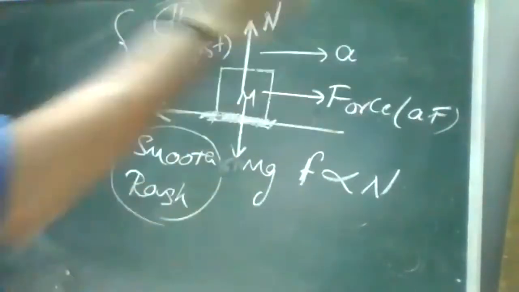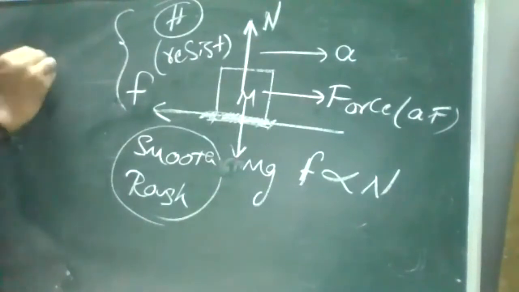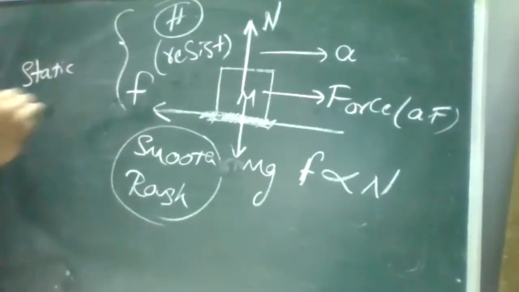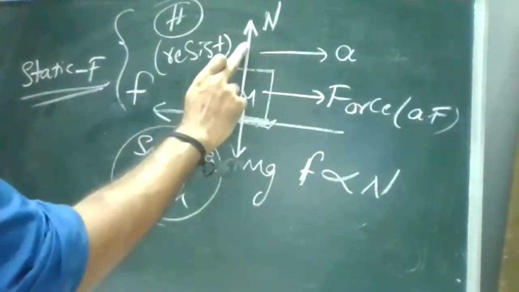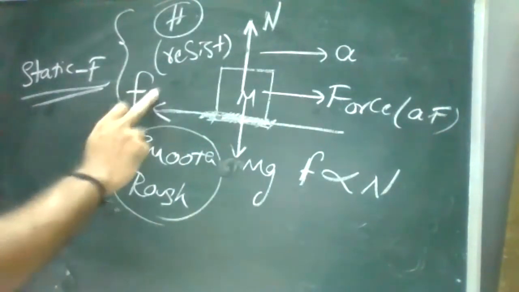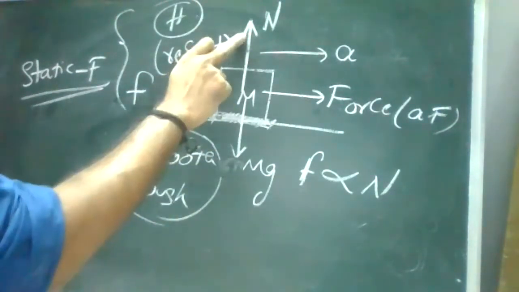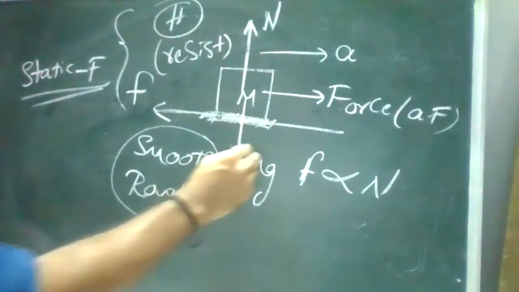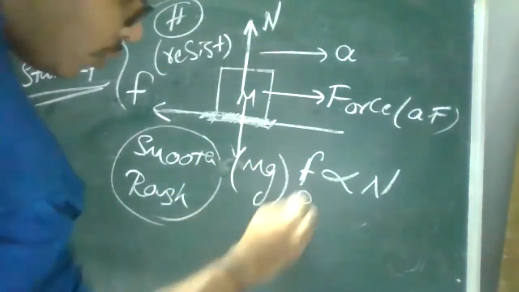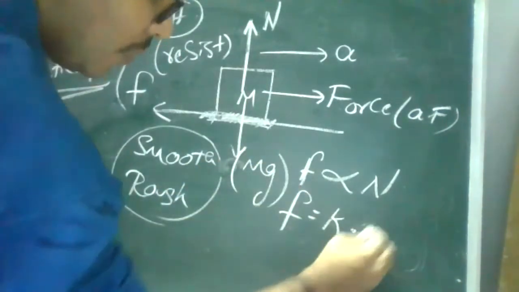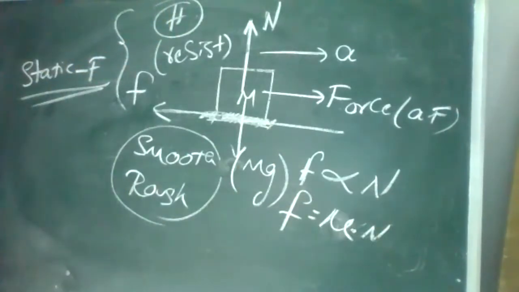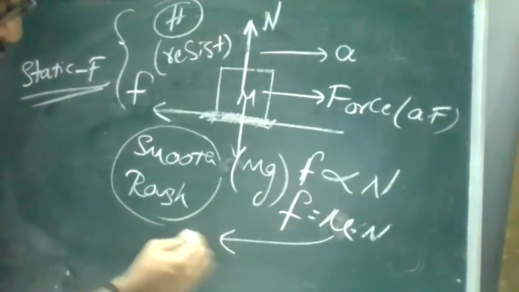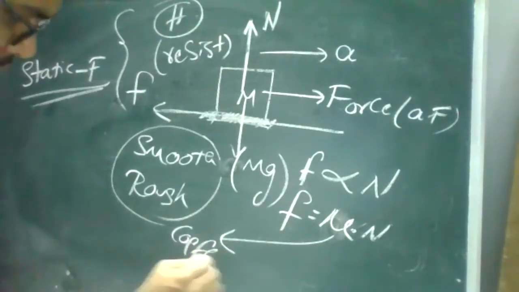Whatever I'm discussing here is under the static condition. Remember, it is static, so we can say static friction. Friction directly depends upon the normal reaction, and normal reaction depends upon the weight of the object. I told you weight is nothing but mg. So there will be a proportional constant between these two. This proportional constant we call the coefficient of friction, mu.